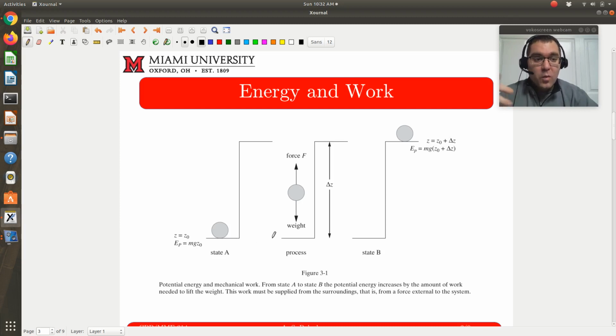Work is the energy that I'm using to take my ball from state A to state B. So work is energy in transfer, energy in transit, and so it's not storable like potential energy is. More importantly, it's a path function, so it's going to be dependent on how I go about taking my ball from state A to state B.